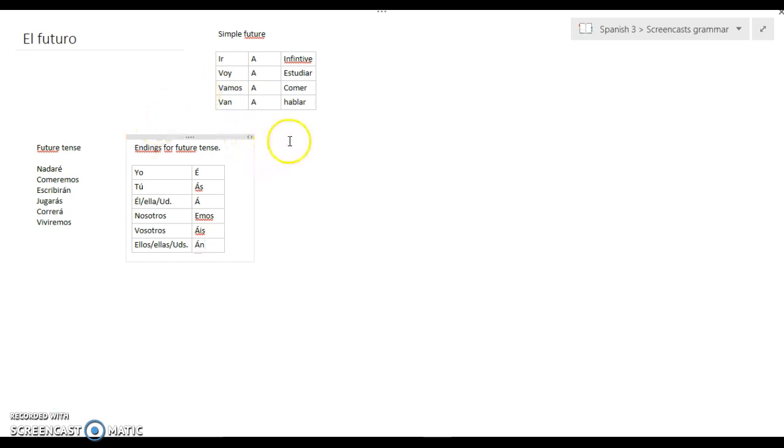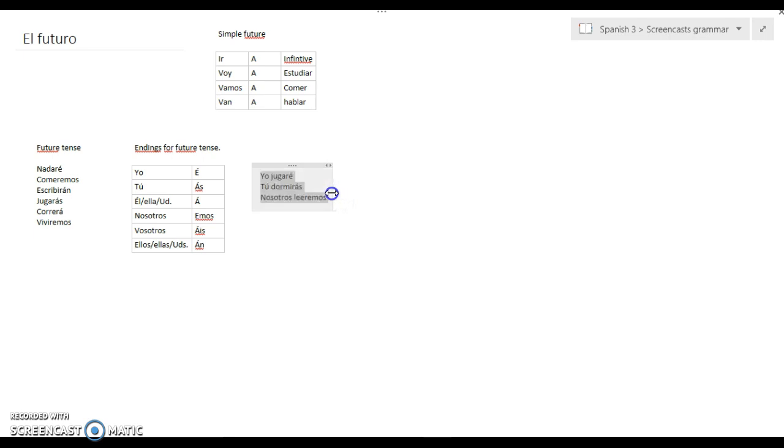So if you want to say, I will play, you'd say yo jugar. There's your infinitive, and the yo form ending is right here. So you'd say yo jugaré. You will sleep. Tú dormir is the infinitive, so your tú form ending is right there. So you're going to say tú dormirás. We will, what will we do? We will read. Nosotros leer, and the nosotros ending is right here. It's emos. Nosotros leeremos. Okay, so that's the basic construction of the future tense.